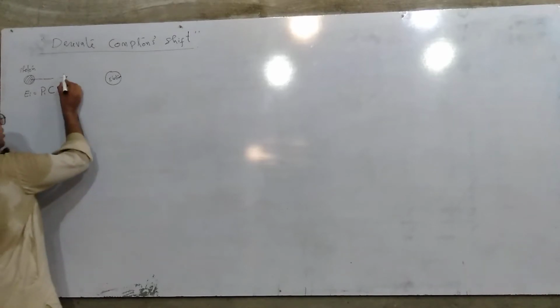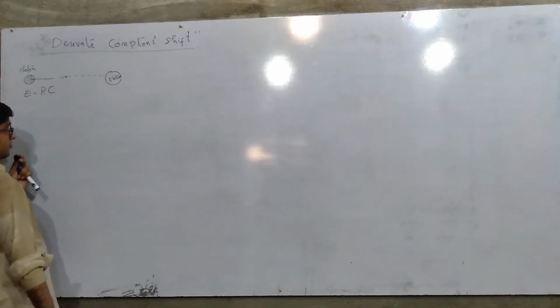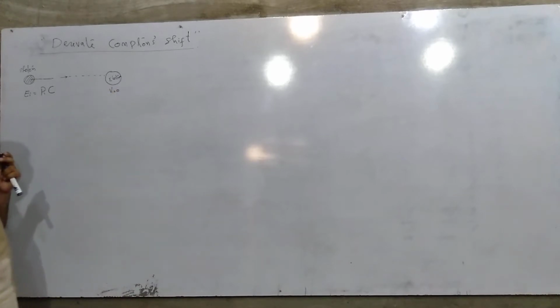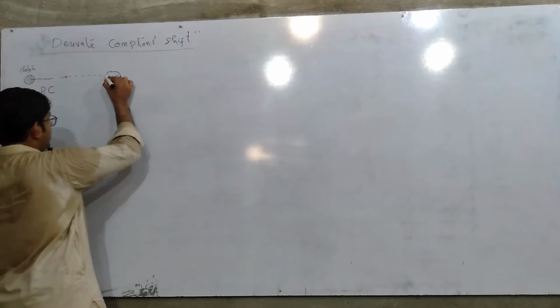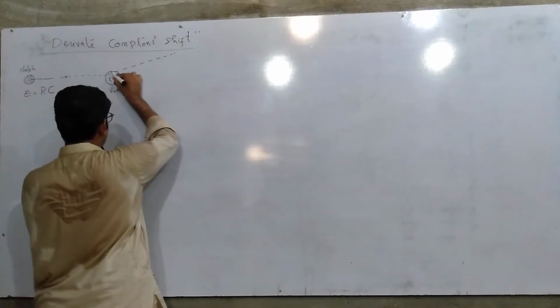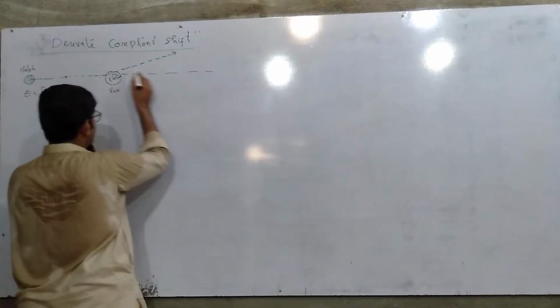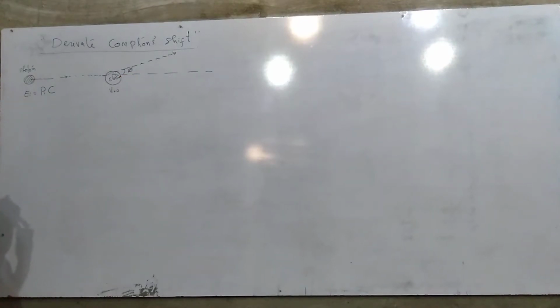Now if this photon comes and strikes the electron, whose initial velocity is equal to 0, we have assumed in Compton's effect that the initial velocity of the electron is 0. After the striking, the photon is scattered in this direction. Let's suppose it is in the direction at an angle called phi. So this angle phi shows the direction along which the photon has scattered.